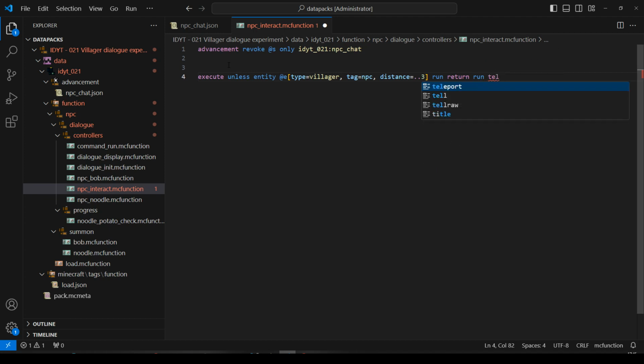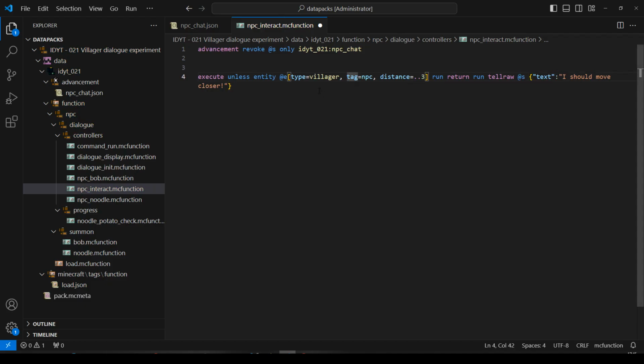We'll run a tellraw. And that tellraw will say, what should we say? Well, no, we have to do text first. Sorry, text. Why is it not happy? It's because I haven't put the selector in there. Let's put the selector in so it's happy. Who can see it? @s can see it.